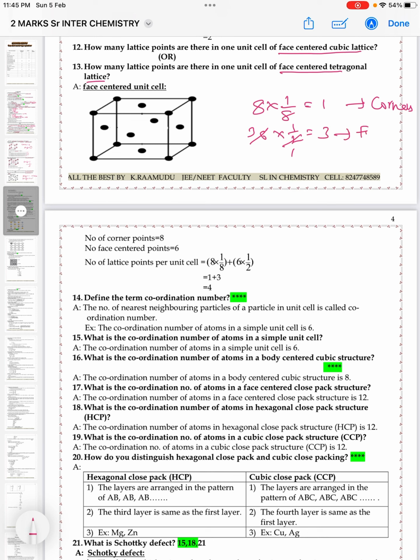So these are faces. Faces 6 are there. Each face is shared with another unit cell. So total number of atoms, how many are there? 4. So 4 is the rank of that unit cell, you can say. So 4. Question number 14.